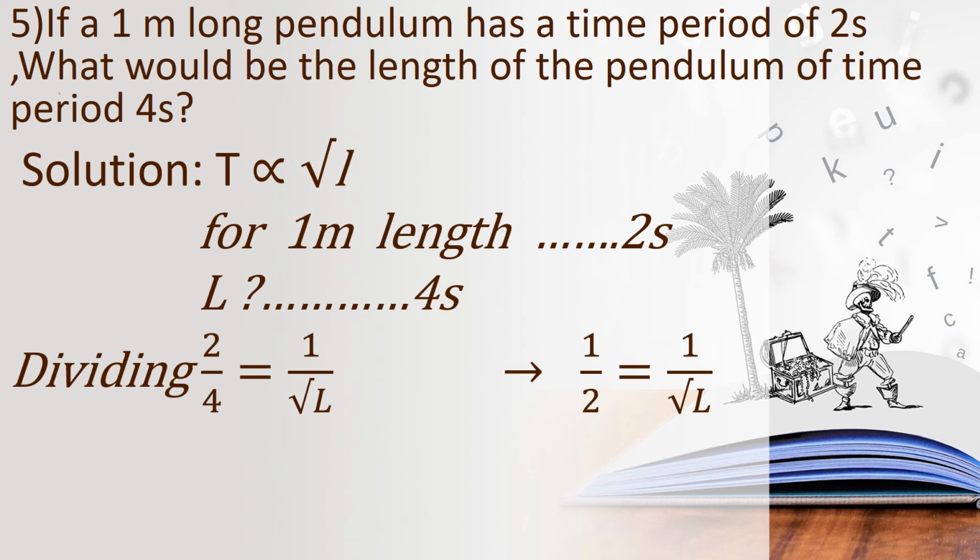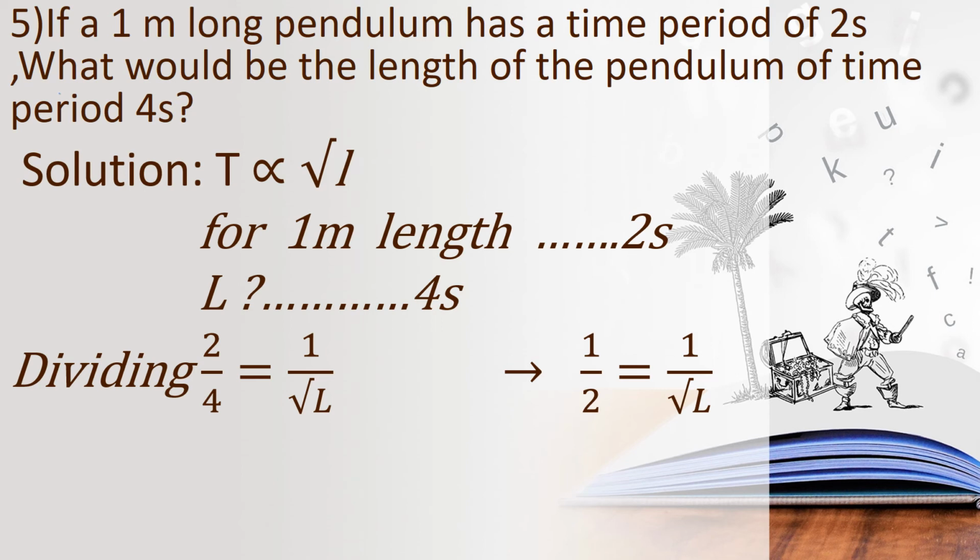So time period 2 seconds is 1 meter length, is it children? So 2 upon 4 equal to 1 upon root of L, okay, we have said, is it children, time period is proportional to root of L, is it children? So here also we are taking square roots. So 2 upon 4 equal to 1 upon root of L. Because of taking square root we are putting that square there, okay children.